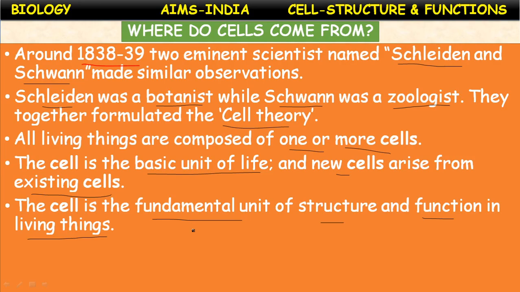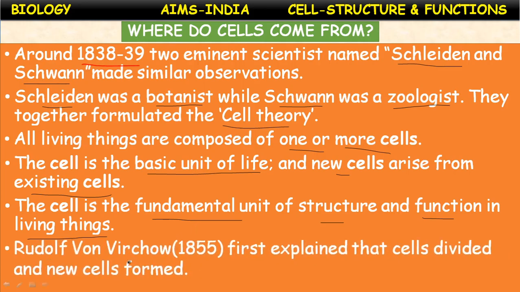We define the cell based on the postulates of the cell theory only. Rudolf Virchow in 1855 first explained that cells divided and new cells formed. Who proposed the cell theory? Schleiden and Schwann. Schleiden was a botanist, Schwann was a zoologist.